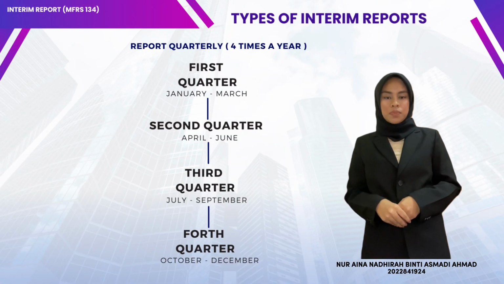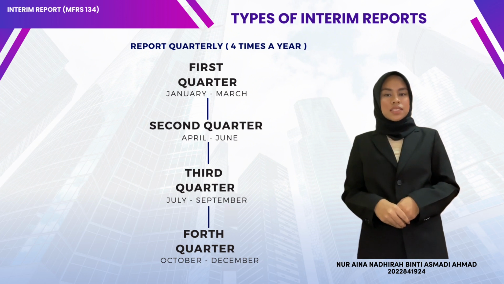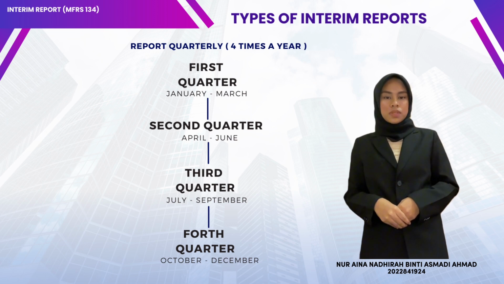This company reports the interim report quarterly, which is 4 times per year. The first quarter is from January to March. The second quarter is from April to June. The third quarter is from July until September. And the last one is the fourth quarter from October to December.